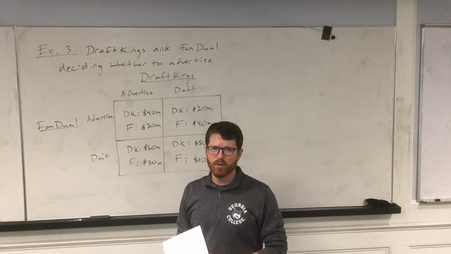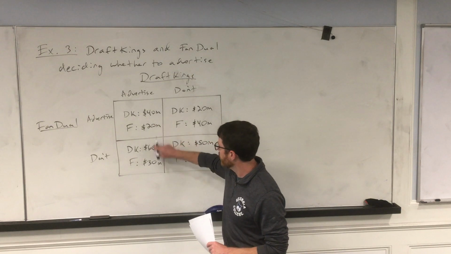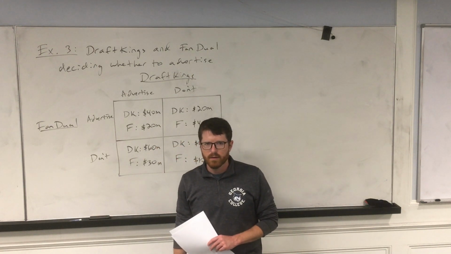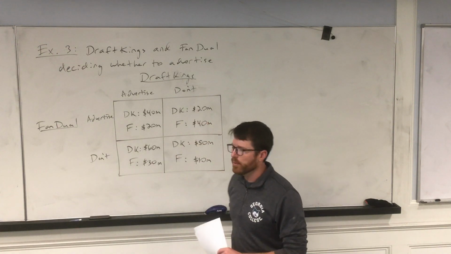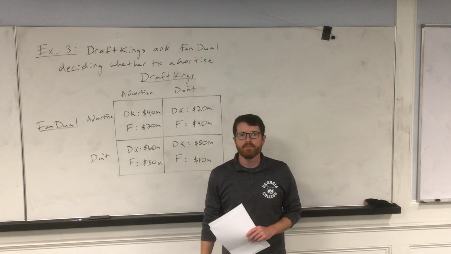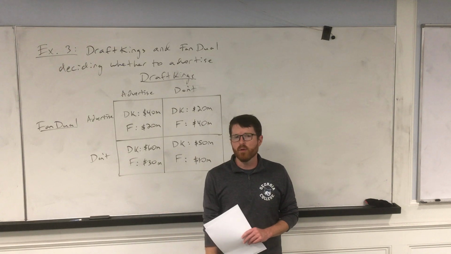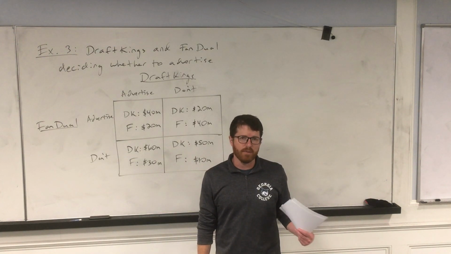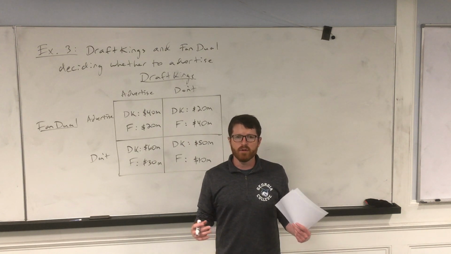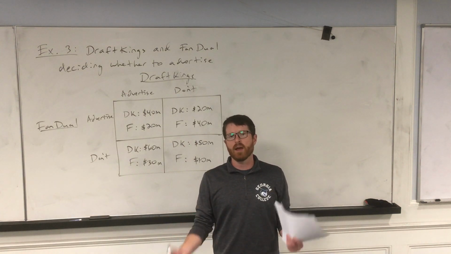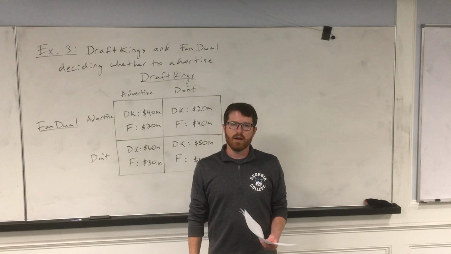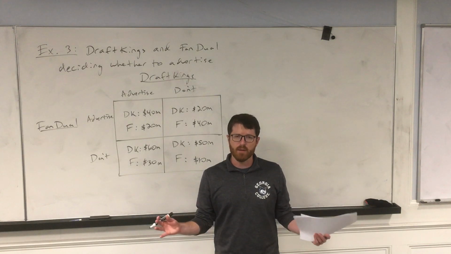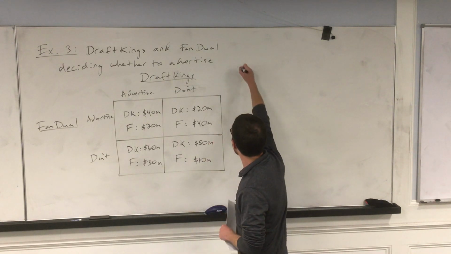So these firms are deciding what they're going to do, and let's assume that these numbers represent their profits for the year, okay? Whenever you see one of these examples, you're going to try to figure out what's going to happen. I'll give you something like this on the quiz, and I'll ask, is there a dominant strategy for DraftKings? Is there a dominant strategy for FanDuel? If these two compete, what do we think is going to happen? Those are the questions you're going to ask yourself. Usually the first thing you want to do is ask, are there dominant strategies? Okay, so let's figure that out.